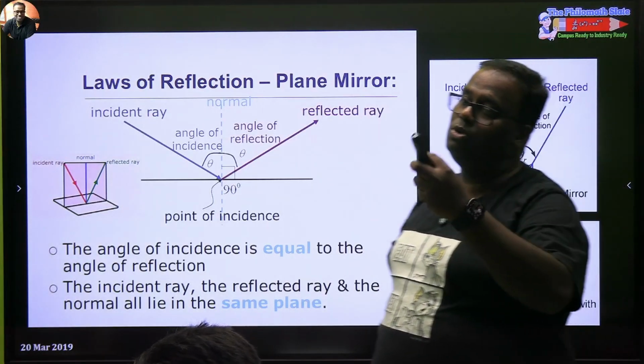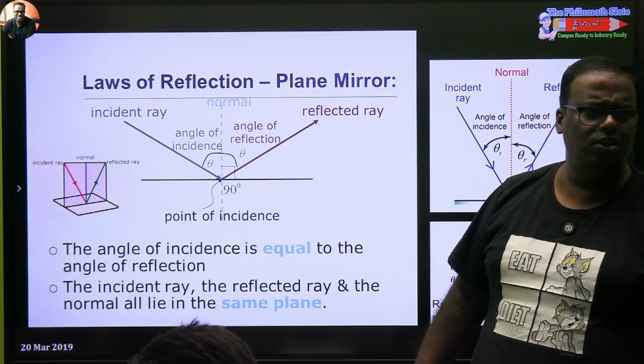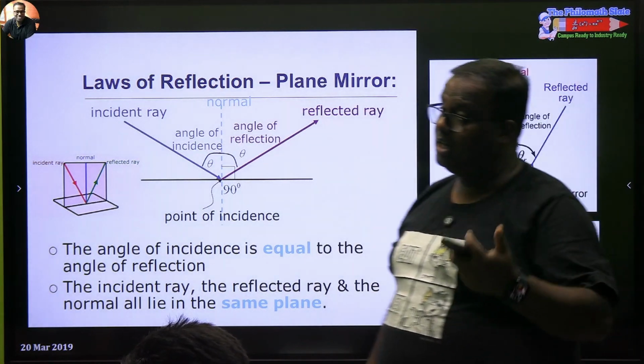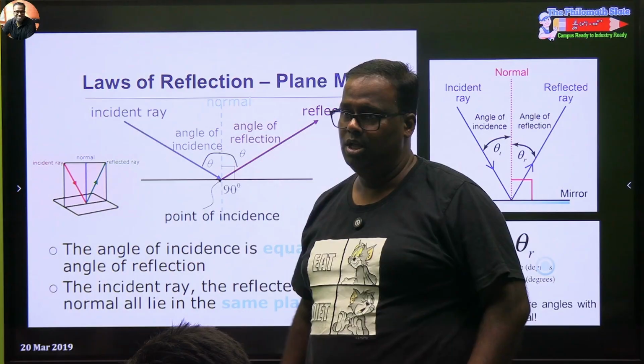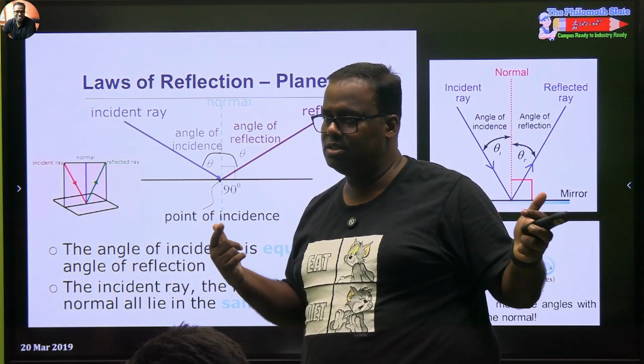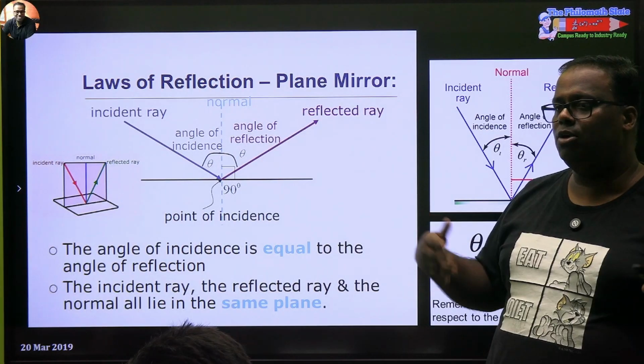Two rays will always be coplanar. Between two rays, you can always make them coplanar in any orientation. But once a third ray comes, you have the problem of a camera tripod. Have you seen the three legs? They are not planar. Because if you have a planar tripod, it will fall.